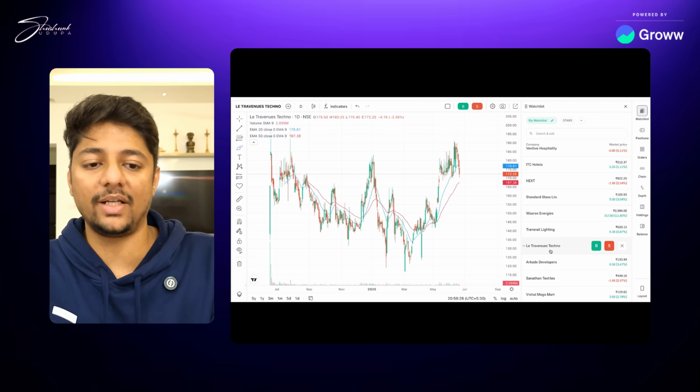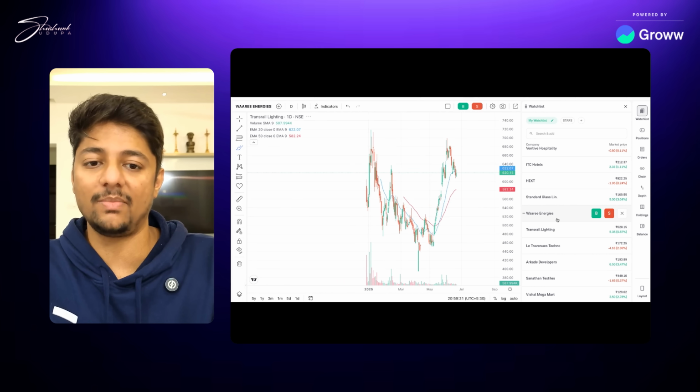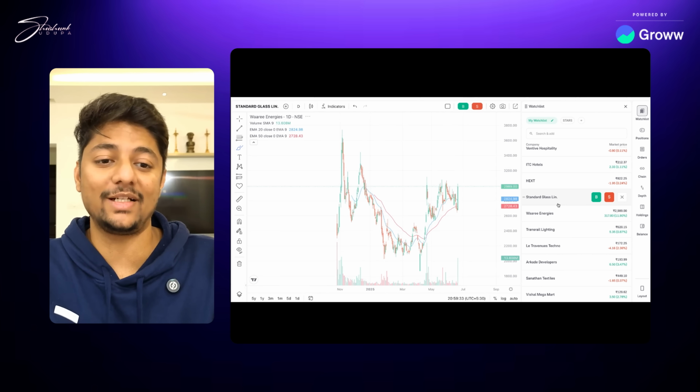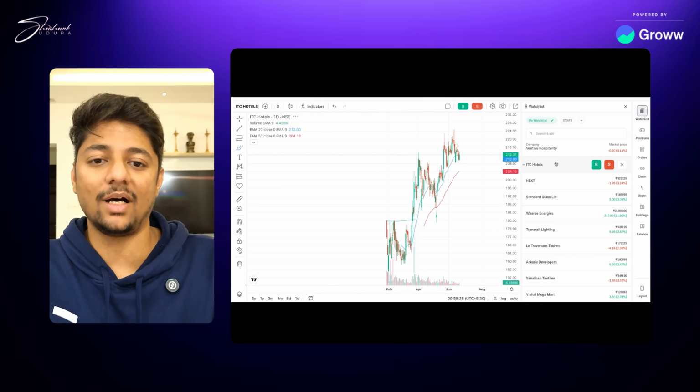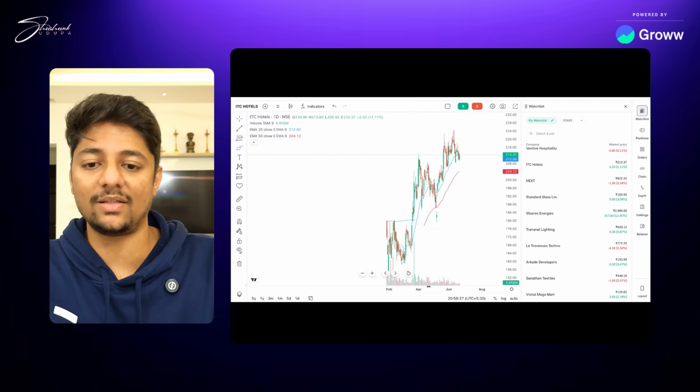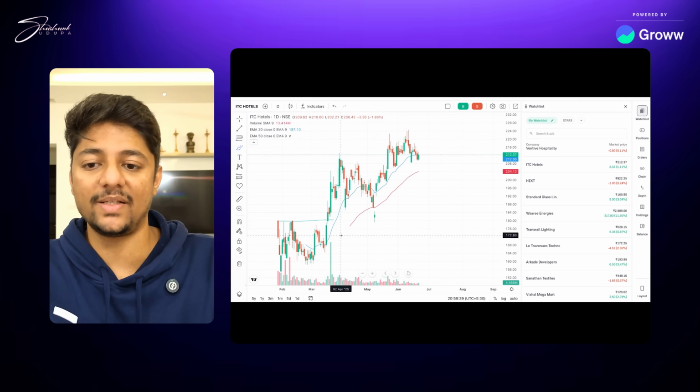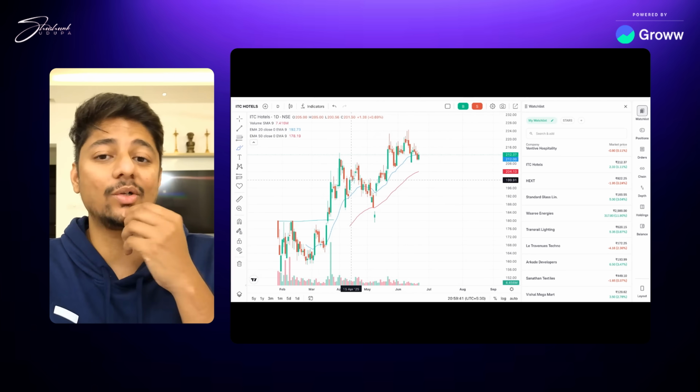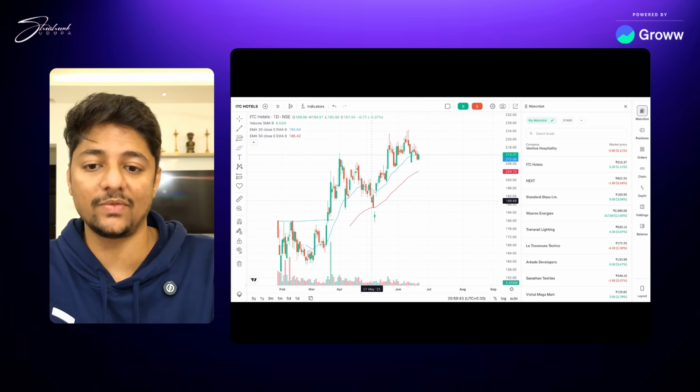Coming to Ixigo, creating the base. Transrail, creating the base. Vari Energy, still trying to create the base, and all of these companies are in a similar zone. Whereas ITC Hotels, you can see here, finished creating the base, and you follow here. But see now how ITC Hotels would have actually played out because of this one day.